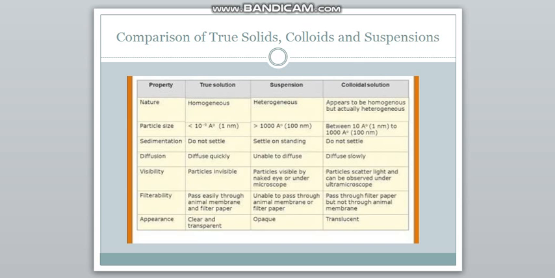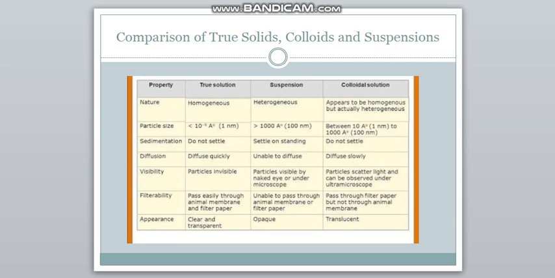So if we compare the true solutions, suspensions and colloids, we can come to a conclusion with this table. The nature of true solution is homogeneous, that is, the particles mix up with each other and no differentiation can be made between the components of the solution. Whereas for suspension it's heterogeneous, that is, the particles can be distinguished, whereas for colloidal it appears to be homogeneous but it is actually heterogeneous.